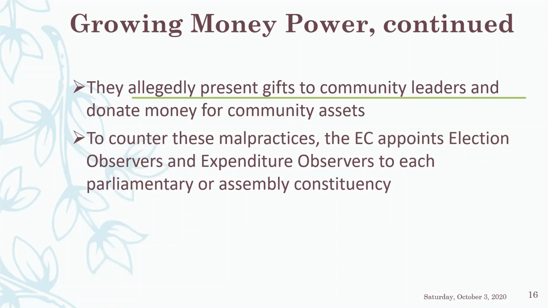To counter these malpractices, the EC appoints election observers and expenditure observers to each parliamentary or assembly constituency. All these malpractices are well known, and the EC is also aware of that. Election observers watch how the process is going on, whether any candidate is violating the code of conduct, and how much expenditure is incurred by each candidate. All these things are observed by the Election Commission appointed observers.